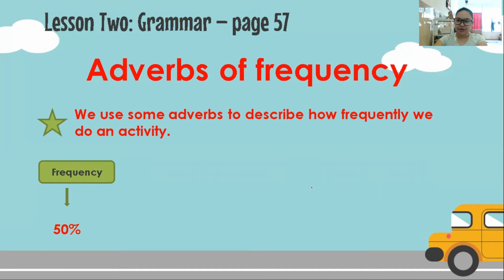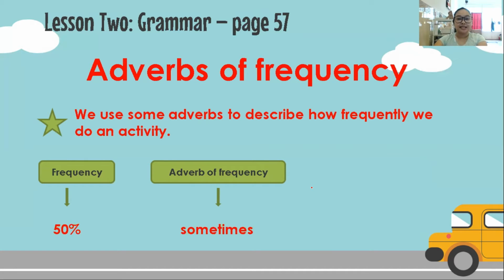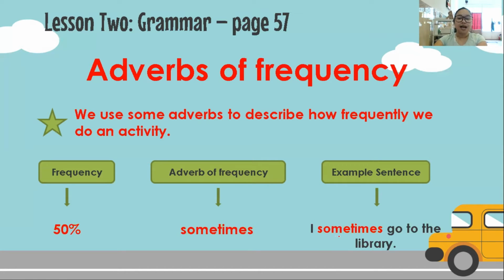If it's 50%, the adverb of frequency that we use is sometimes. If it's sometimes, the frequency is 50%. Our example sentence here is, I sometimes go to the library. Where is our adverb of frequency? Yes, sometimes. This is our adverb of frequency.